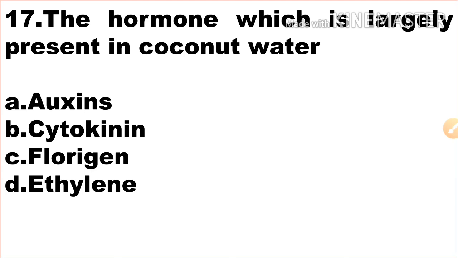Auxins are plant growth hormones. Cytokinin helps rapid cell division, and it is largely present in coconut water. Option B is the correct answer. Florigen is the hormone which helps in flowering of plants, and ethylene is the plant hormone which controls fruit ripening. So cytokinin, option B, is the correct answer.